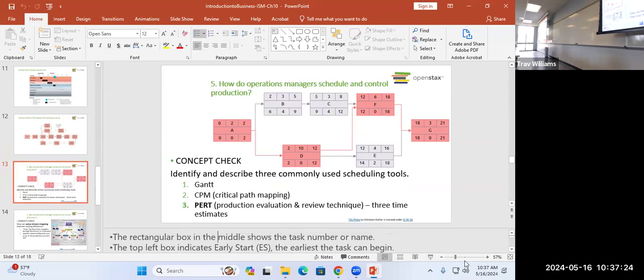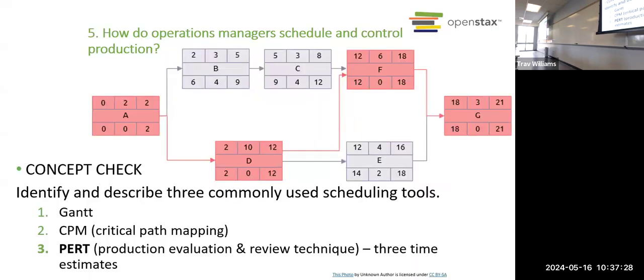Yes, the earliest it can finish. Good. No flag. Okay, so we have the earliest start, how long it's expected to take, and the earliest finish. This would be the latest it could start. In this case, it's also 0, which means that there's no slack.